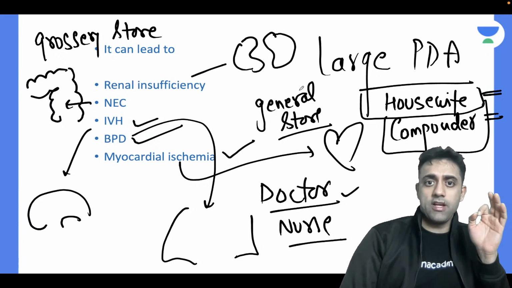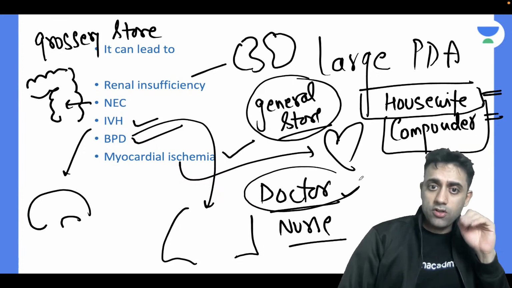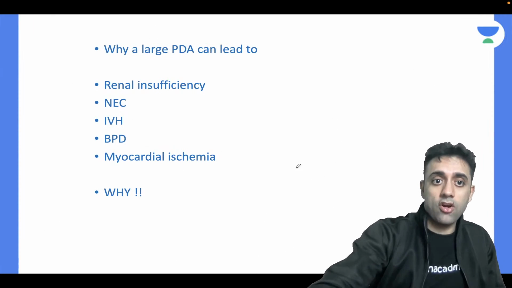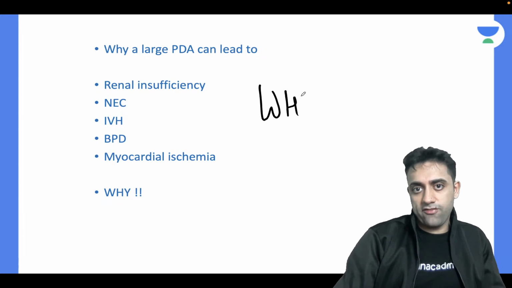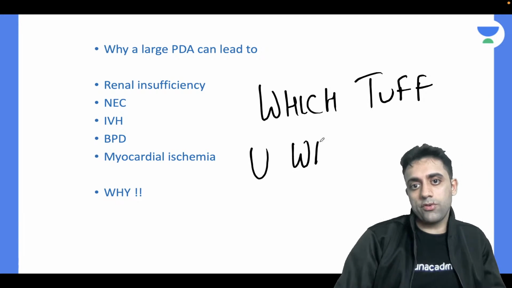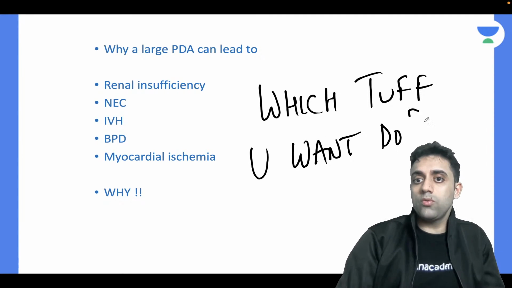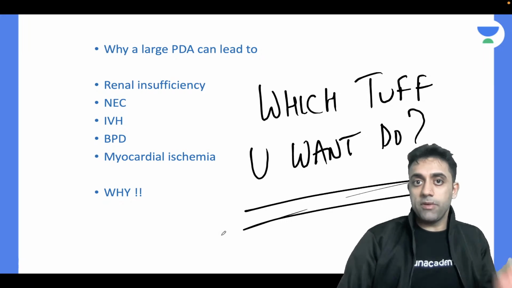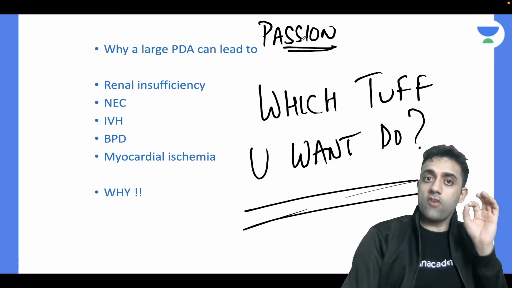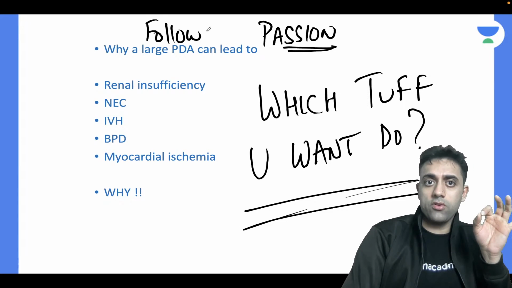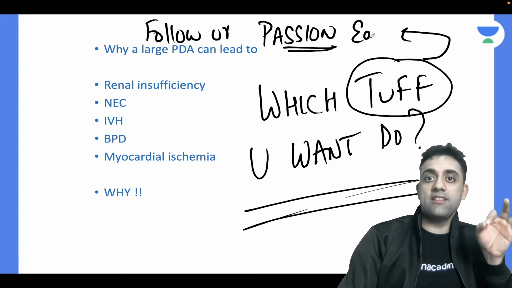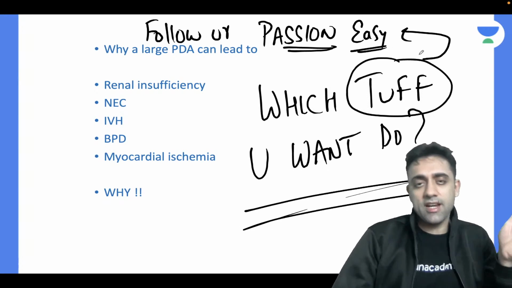Being a compounder is tough. Being a general store manager is tough. Being a doctor is tough. Being a nurse is tough. Being a grocery store owner is tough. But the moral of the story is which tough thing you want to adopt, which tough thing you want to do. That is the moral of the story. Because what is your passion? If you follow your passion, that tough thing becomes very easy. Are you understanding, everyone?